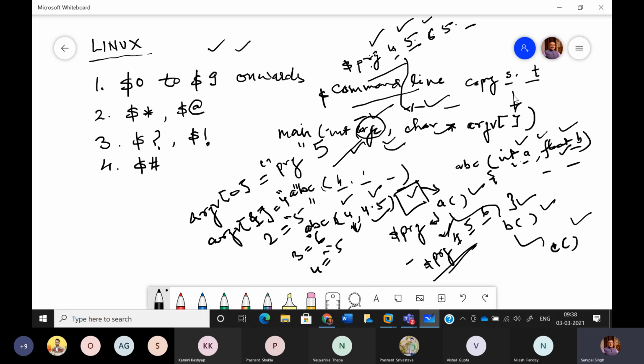Inside the program, as part of coding, that person must have written the logic of opening these two files, source and target, whatever names you have specified on the command line. And accordingly, he must have used some logic of taking the content from one file and copying it to the target file. And we all see this as if it's a ready-made command available to us. But you know that commands are basically names of specific programs which may be part of the shell or part of the kernel.